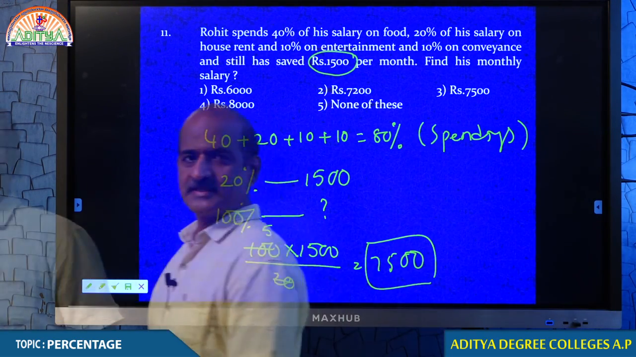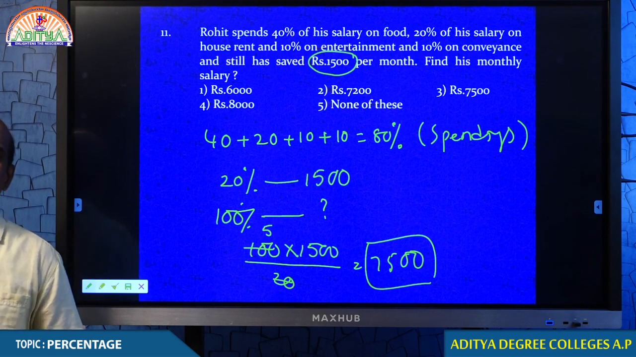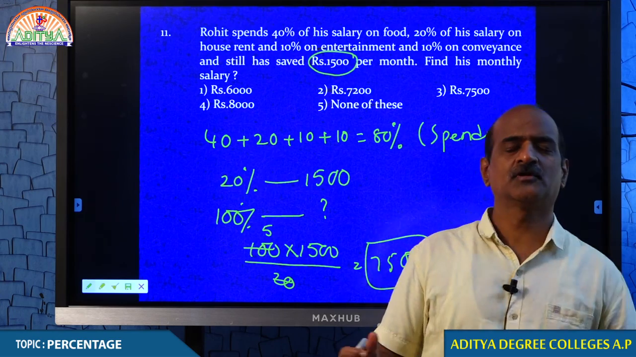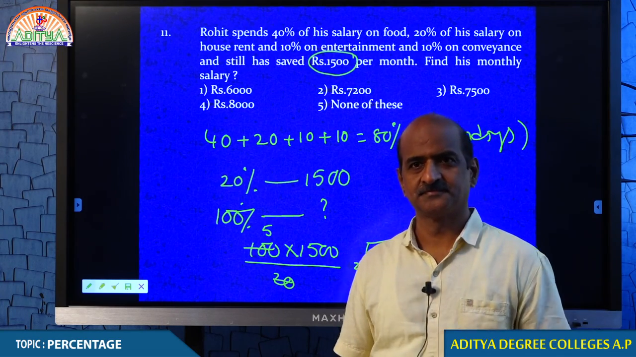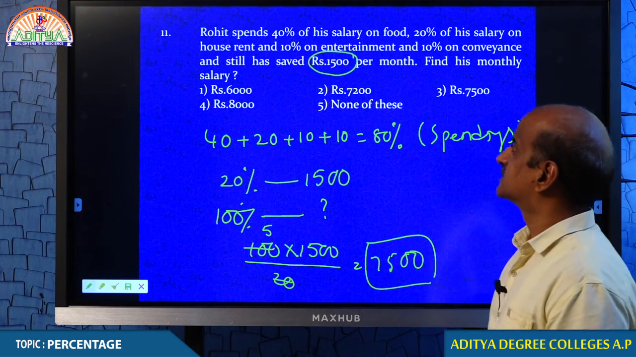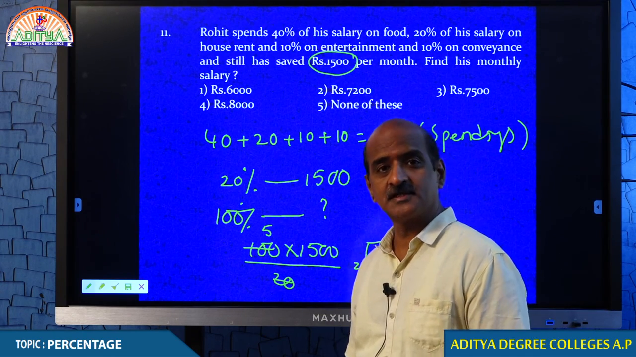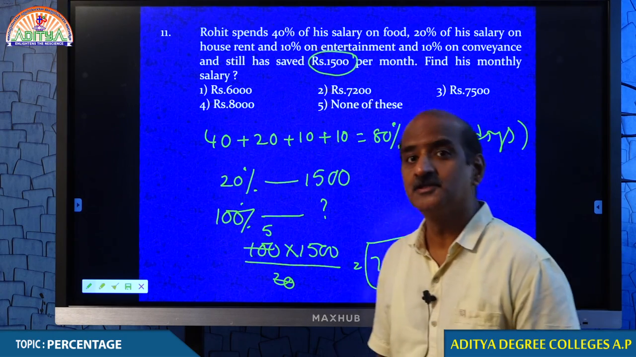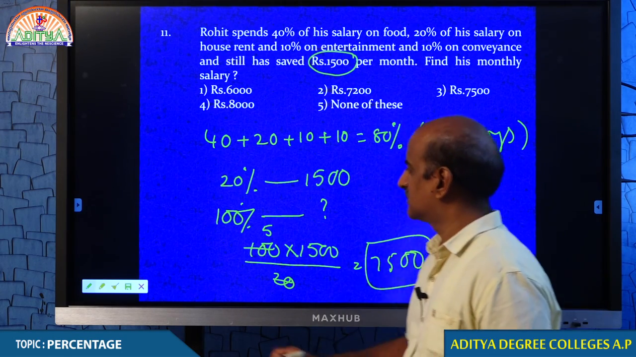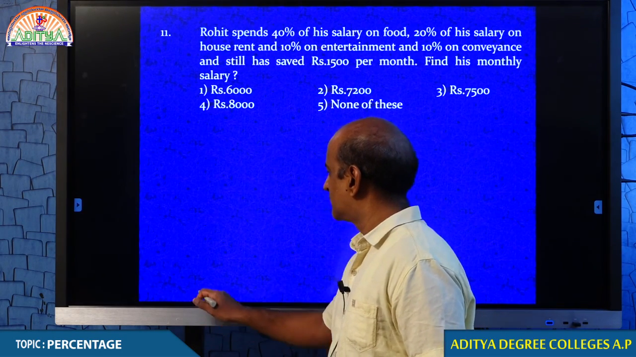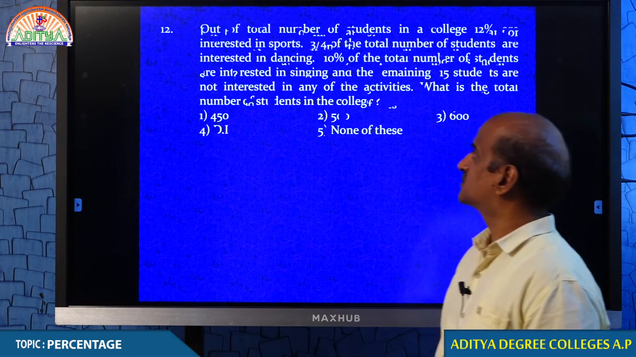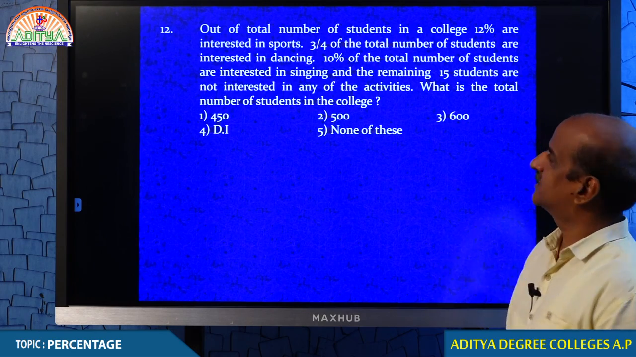Are you comfortable, students? Are you comfortable with this? If you are comfortable, then I just move on to the next question. Okay? This is question number 11. Just note down the question as well. If you find any difficulty, we will be discussing this again. No problem. Now we move on to the next question. Question number 12. Now I give you some time to get the answer. Come on, student, go ahead.